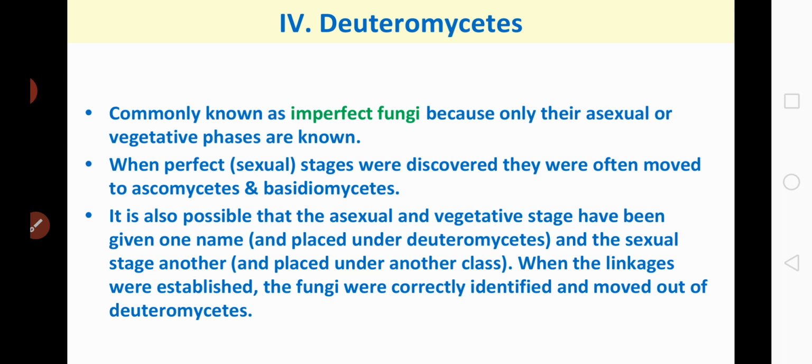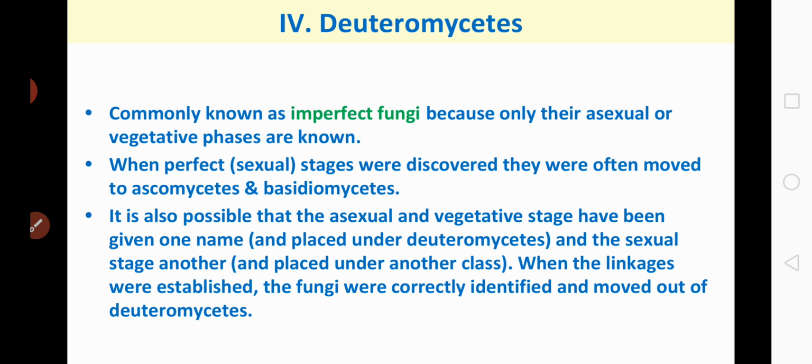It is also possible that the asexual and vegetative stage have been given one name and the sexual stage another. Later, when the linkages were established, the fungi were correctly identified and moved out of deuteromycetes. Once perfect stages were discovered, they were often moved to ascomycetes and basidiomycetes.